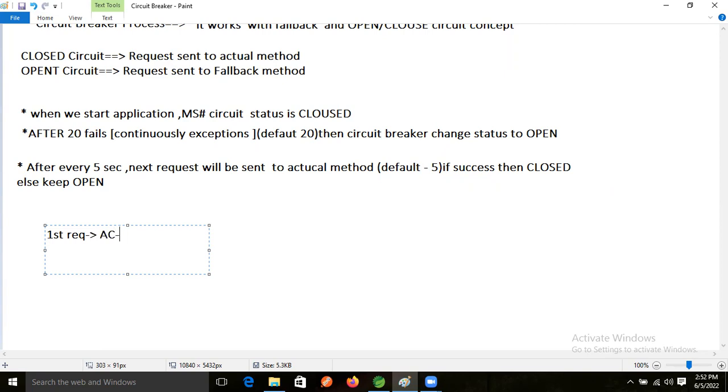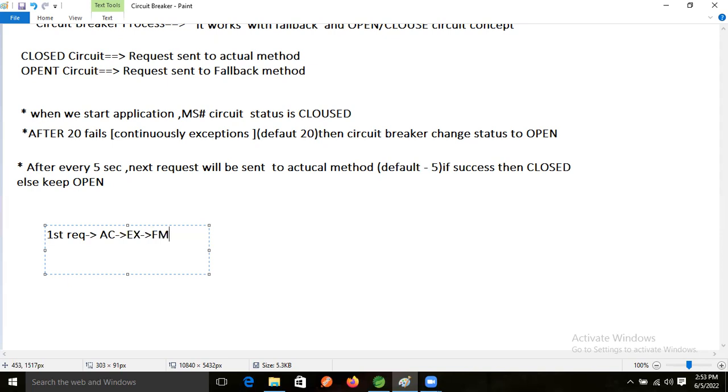If in the actual method an exception occurs, then what will happen now? Then the fallback method will execute now.